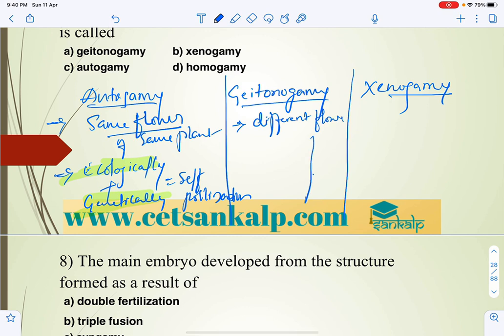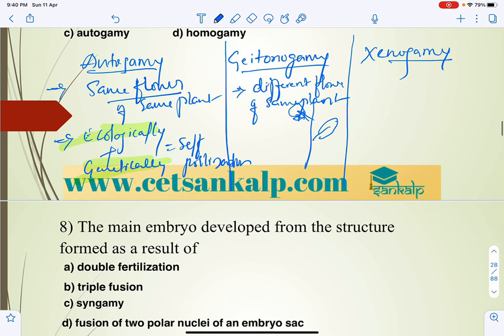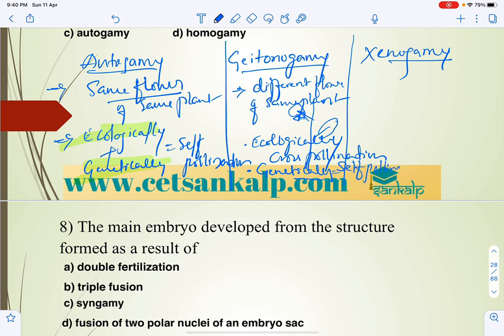In geitonogamy the different flowers are at different locations, right? So the ecology changed, but the genotype is the same. Pollination takes place between different flowers of the same plant. Ecologically this is cross pollination, whereas genetically it is self pollination. Note this down: genetically self pollination.